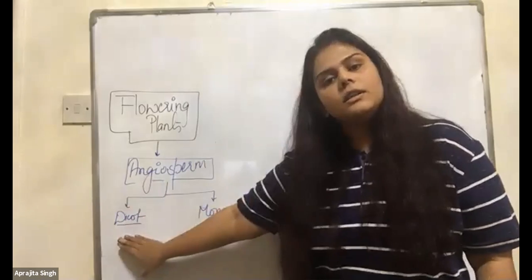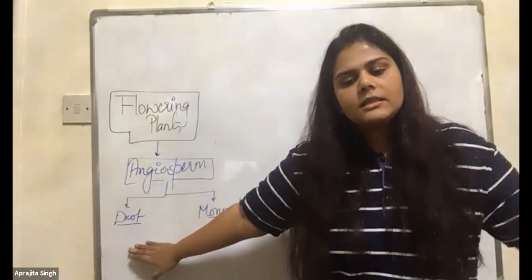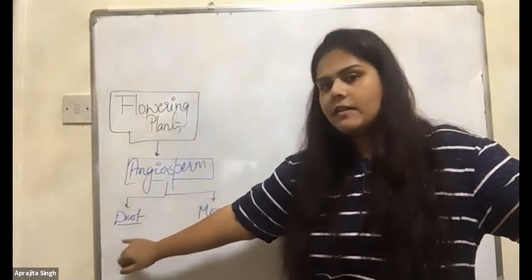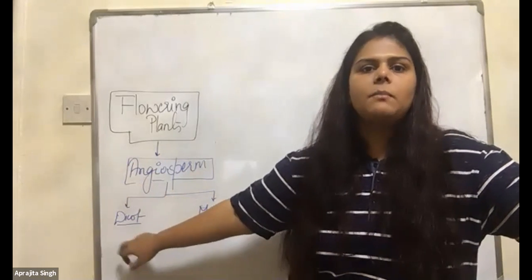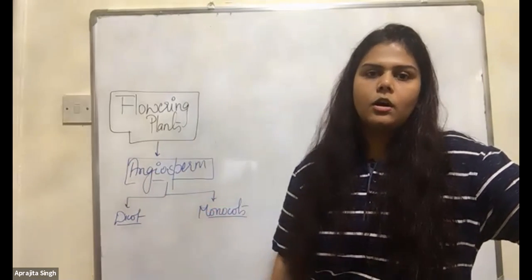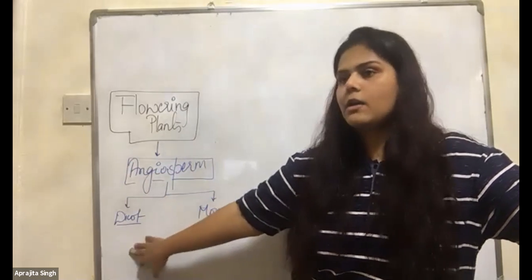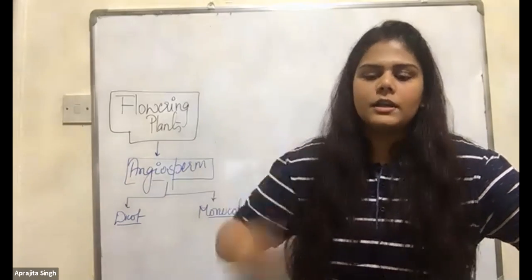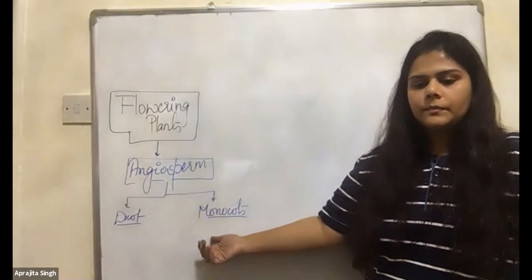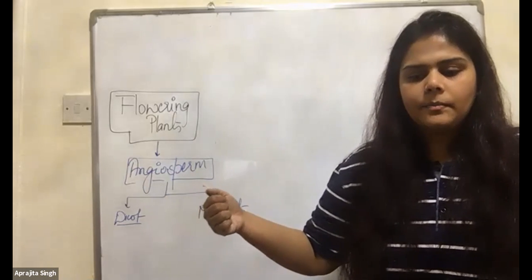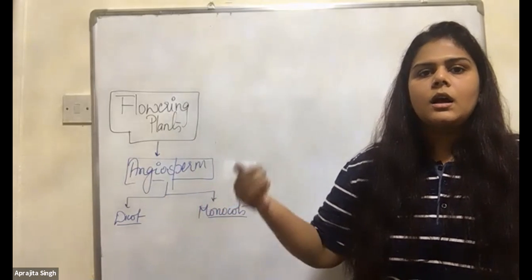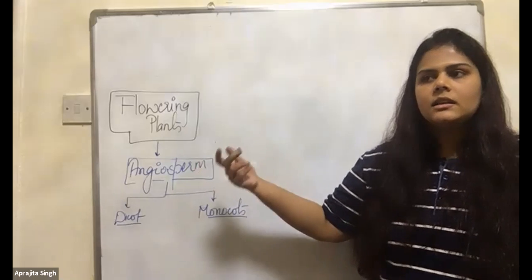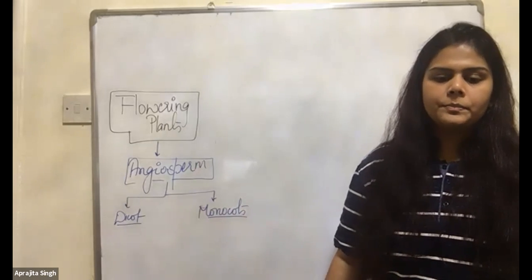So you can write it down. In the dicots, they have a very thick stem and bark, the outer layer. Dicots. Example, mango tree, banyan tree. Quickly write it down, rough for your knowledge. Monocots, they have a thin stem, green in color, herbaceous plants. Example, wheat, rice, grasses. Those are the monocots.